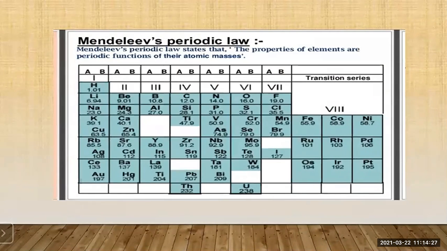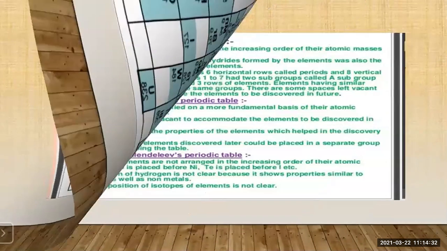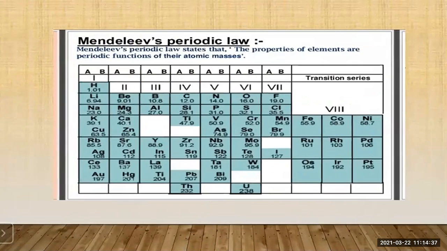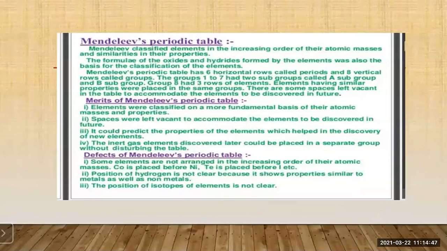This table also you study properly. So remember that it has 6 horizontal rows called periods and 8 vertical groups. Then each group is again divided into 2 subgroups, that is A and B, and the 8th group has rows of 3 elements. Then you have to study the merits and the defects of Mendeleev's periodic table.